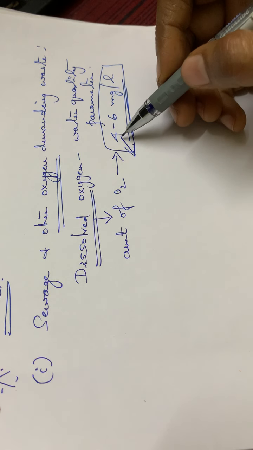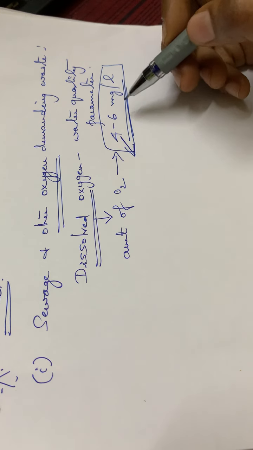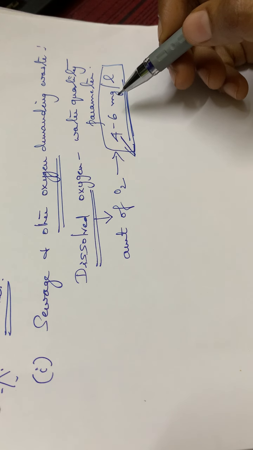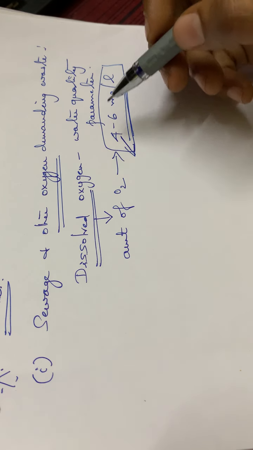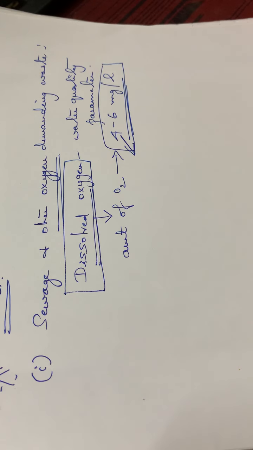Otherwise the water will not be contaminated. So the major water quality parameter is the dissolved oxygen content, usually denoted by DO. Low dissolved oxygen means the water is polluted.